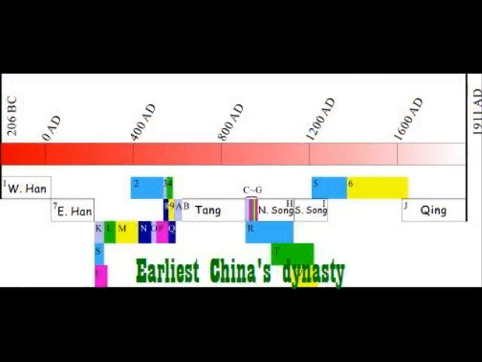Several dynasties are associated with building the Great Wall: the Qin Dynasty, 220 to 210 BCE; the Han Dynasty, 206 BCE to 220 CE; the Sui Dynasty, 589 to 618 CE; and the Ming Dynasty, 1368 to 1644. The modern Great Wall was built under the Ming Dynasty.